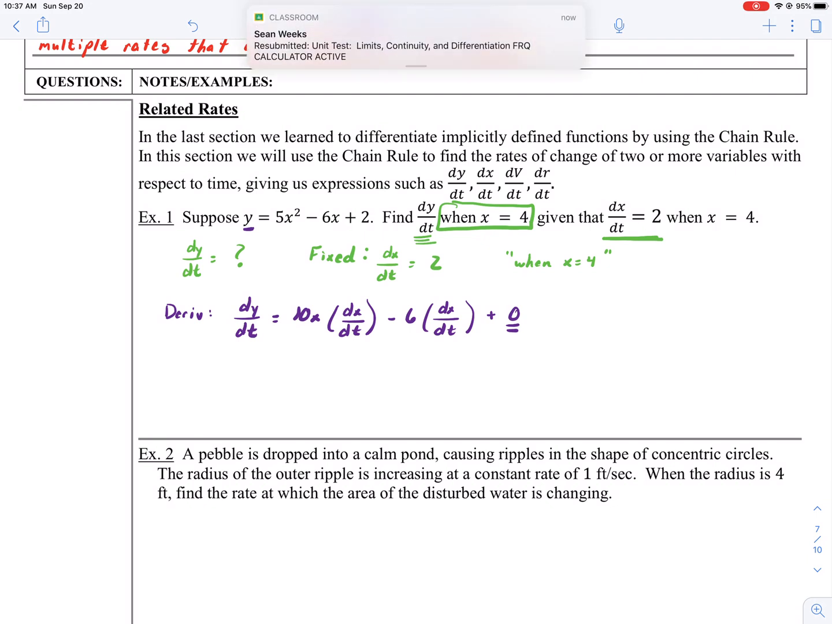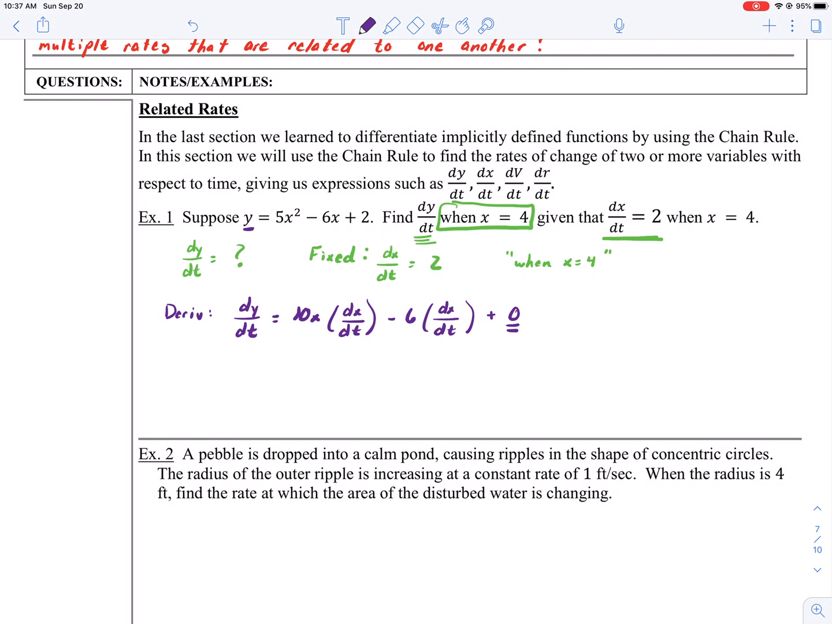That is the derivative with respect to time. But I want to plug in all these values. So I want dy/dt such that x is equal to 4. That is the freeze frame moment in time. So now I'm going to take this piece of information and this piece of information, and I'm going to plug those pieces in. So 10 times 4 times 2 minus 6 times 2. So I end up with 80 minus 12, which is just 68.